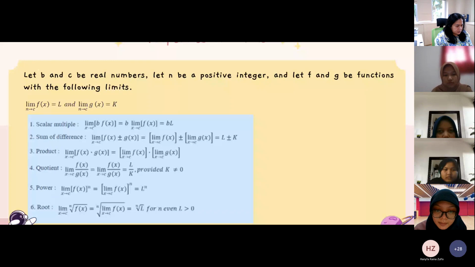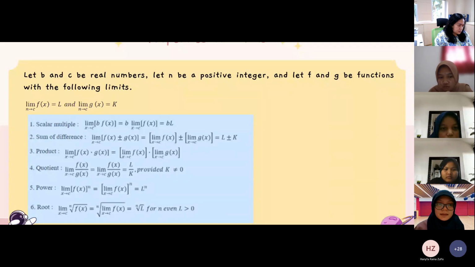Quotient: the limit as x approaches c of f of x over g of x equals L over k, provided k is not equal to 0.